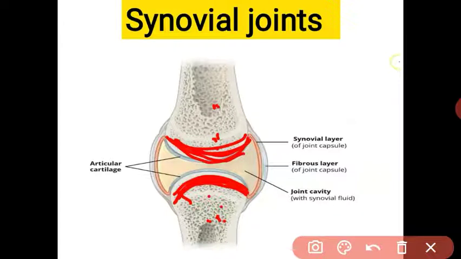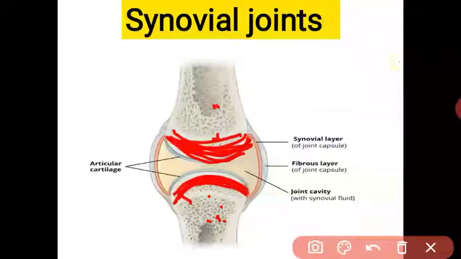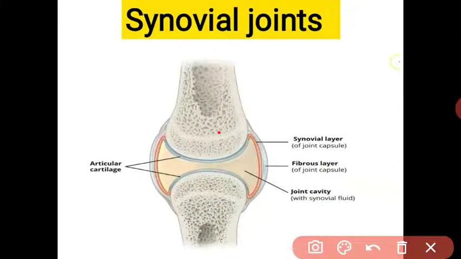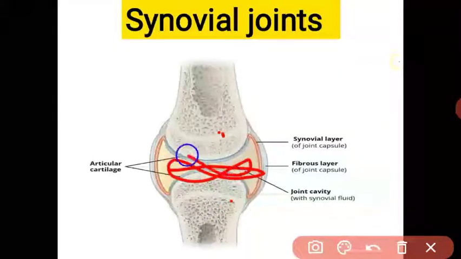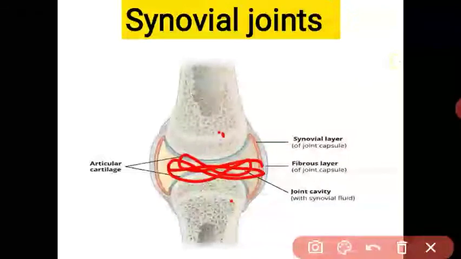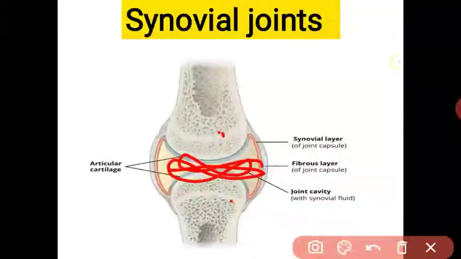Due to this hard bone, without the cartilage the bones would rub against each other and break. But due to this cartilage, friction between the two bones is prevented. Got it? And in between the two bones there is a fluid. This fluid is called the synovial fluid, and it lubricates the joints. Got it? What are synovial joints?